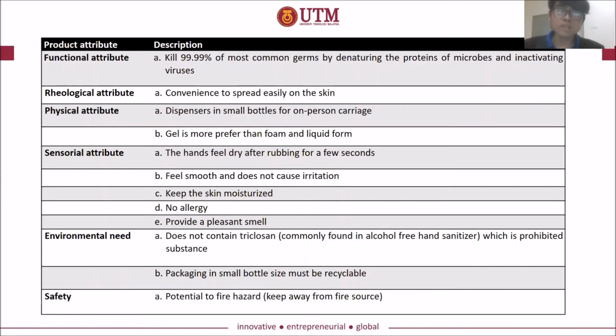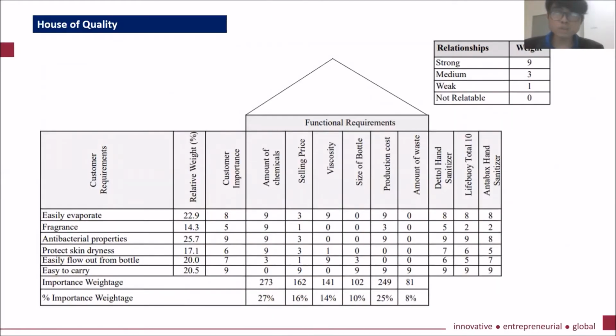The sensorial attribute of the hand sanitizer is that our hands should feel dry after rubbing for a few seconds and feel smooth and not irritated. Most important, it can keep our skin moisturized. The figure shows the household quality of the hand sanitizer. So, the customer requires the hand sanitizer to evaporate easily, have fragrance and antibacterial properties, protect skin from dryness, flow easily from the bottle, and be easy to carry.